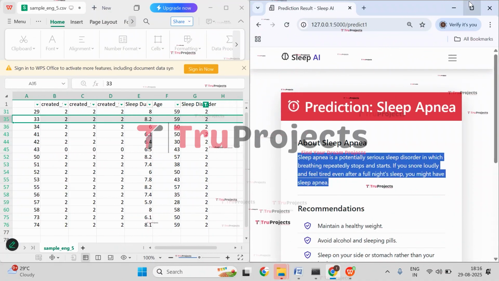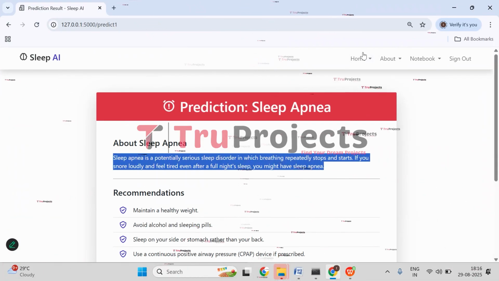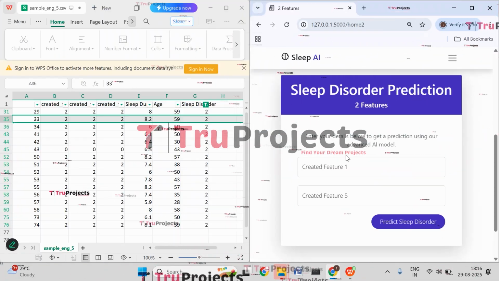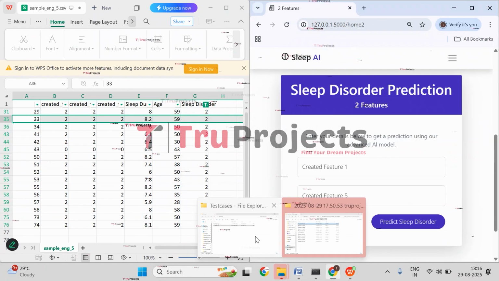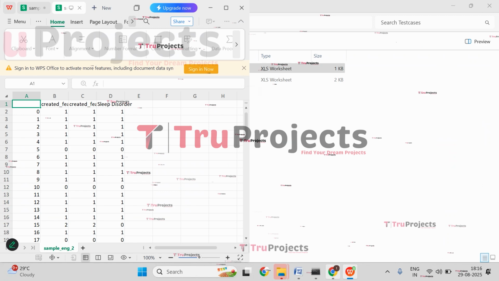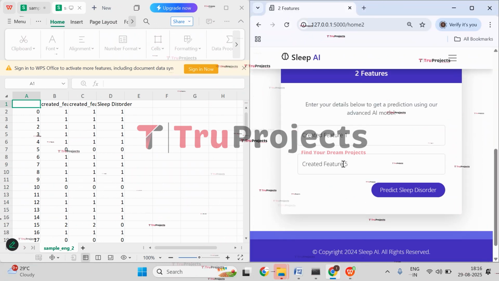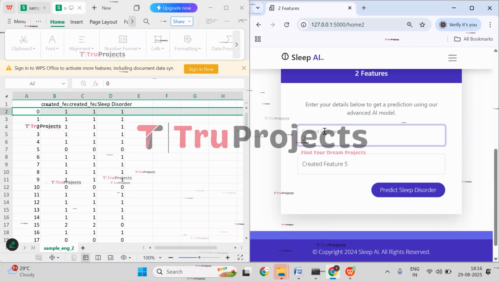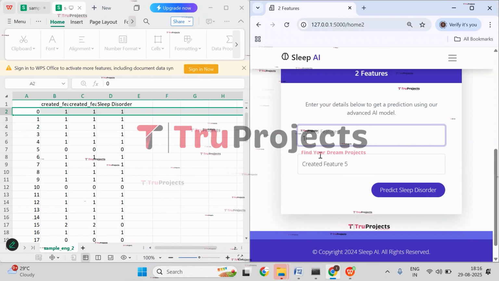So this is with the 5 features, and now let's check with the 2 features. Now let's open this file. Here, let's check with this one, where created feature is 1 and 5 is also 1.